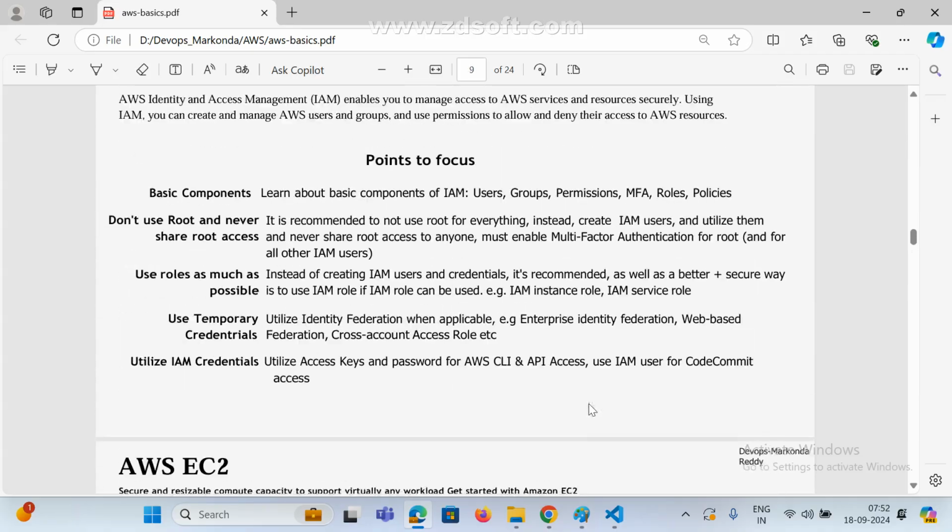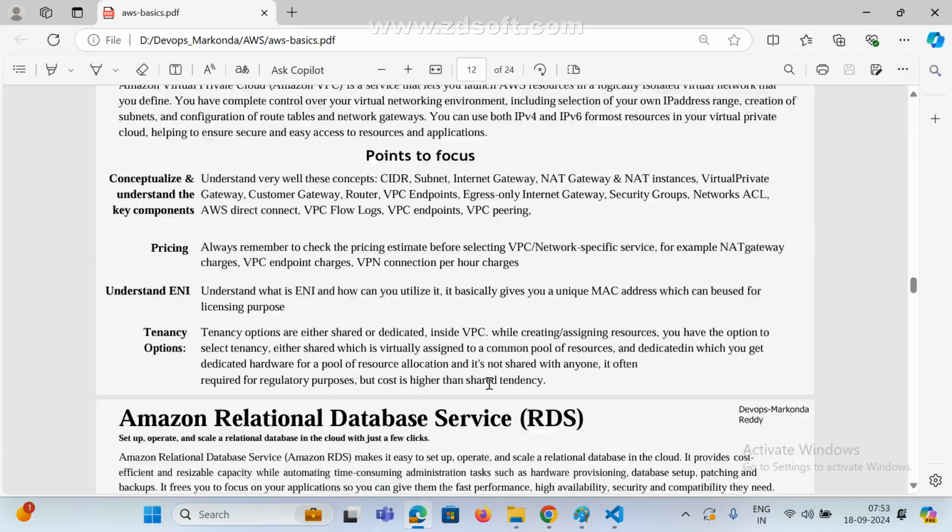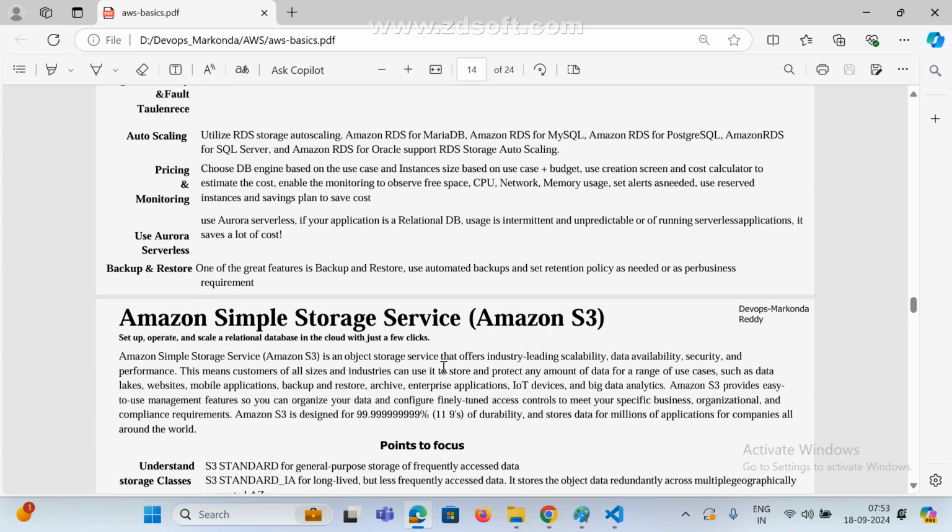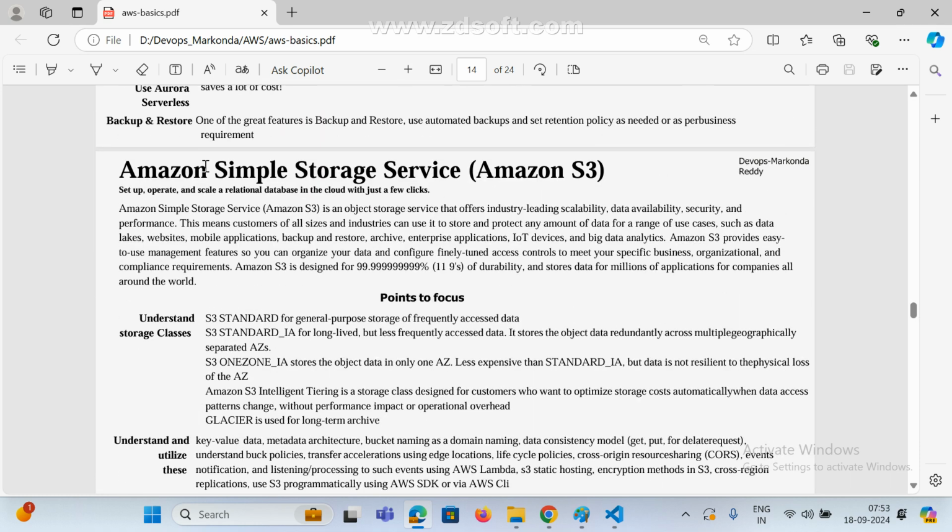This is very important. In interviews most people ask about S3, and in real time also we use S3 in most cases. S3 is also one service, Simple Storage Service, and in short we call it S3. It is an object storage service that offers industry-leading scalability, data availability, security, and performance.